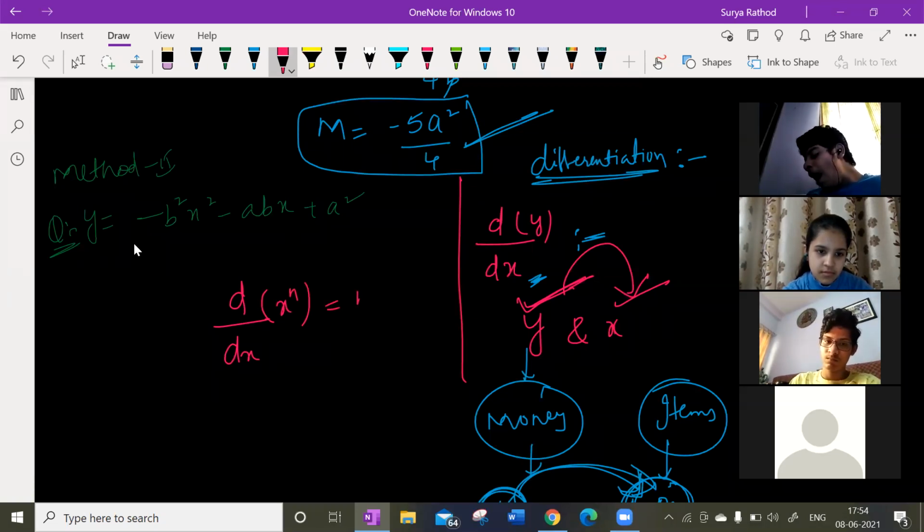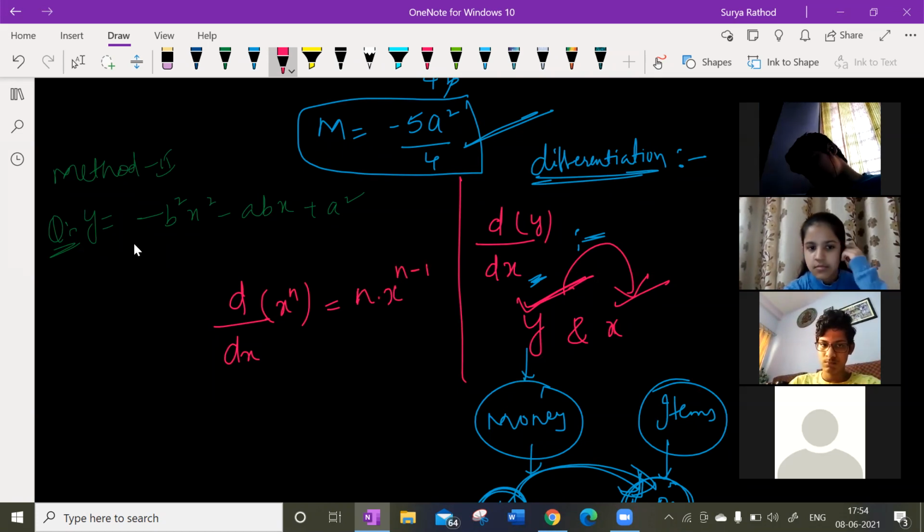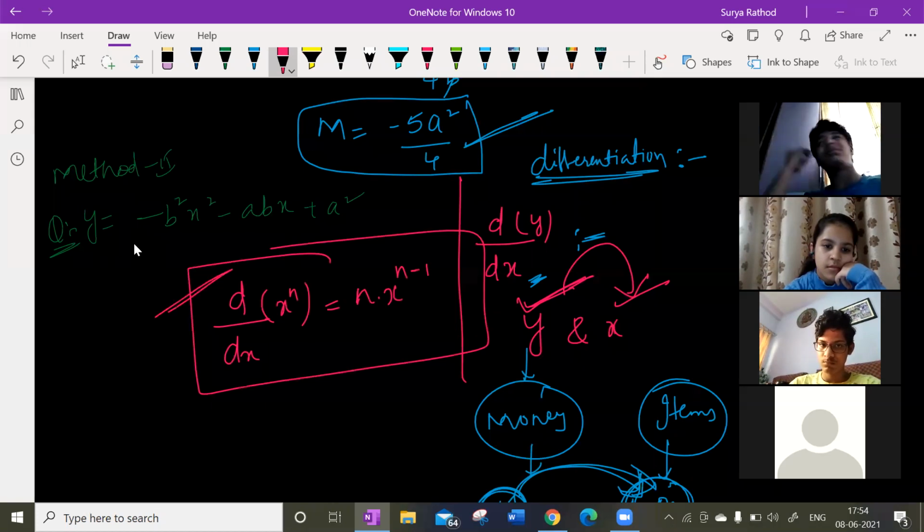The power n that is sitting on top comes to the front, so it becomes n times x to the power of n, and the n in the power decreases by one. Understood, everyone? Whatever the power we have comes to the front: n into x to the power of n minus 1, guys. So you just remember this formula now.